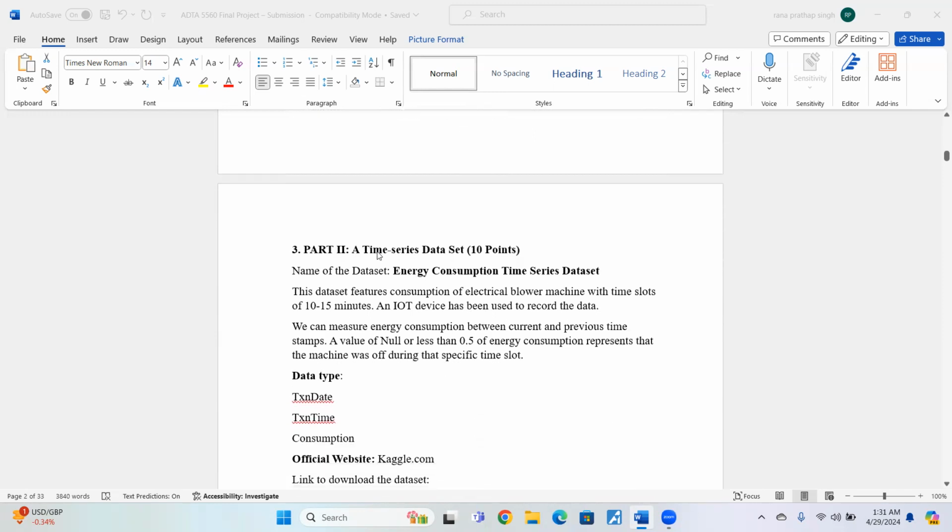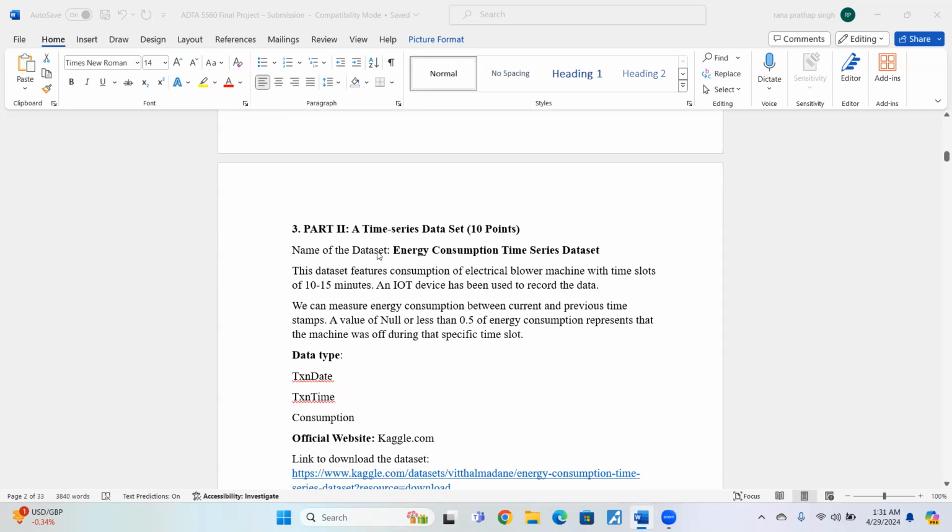Now I'm going to talk about part two of my project report, which is a time series data set that I have collected. The name of this time series data set is the energy consumption time series data set. This data set features the consumption of an electrical blower machine with time slots of 10 to 50 minutes. It has the information on energy consumption of this electrical blower machine for every time interval of 10 to 50 minutes.